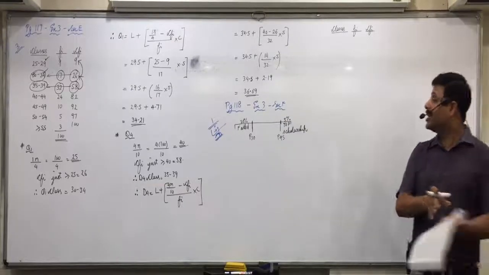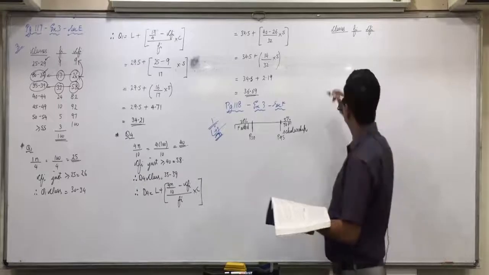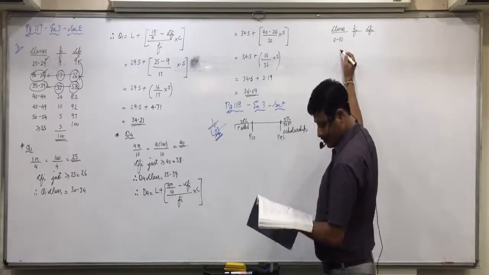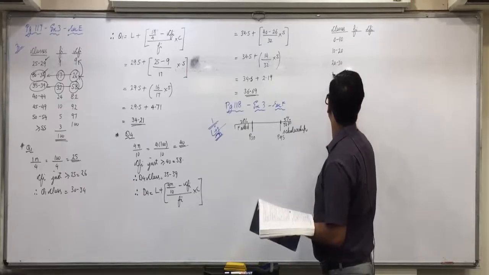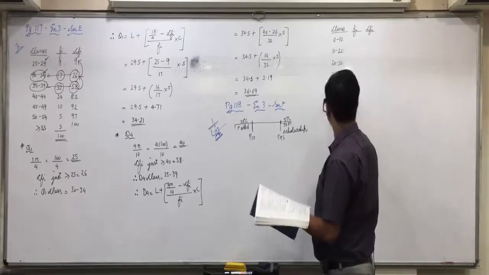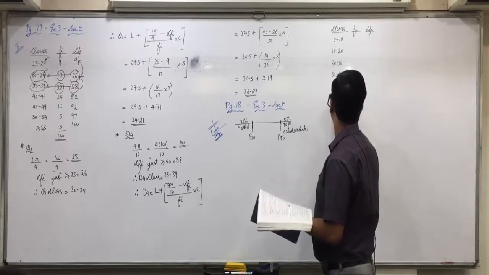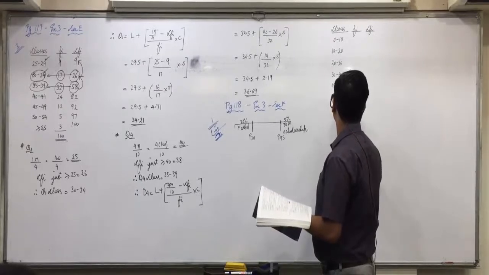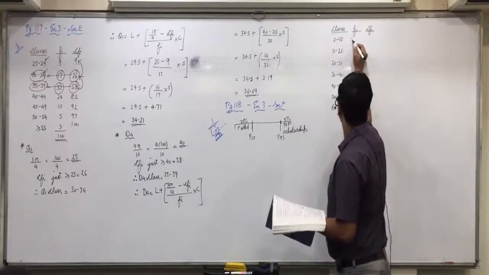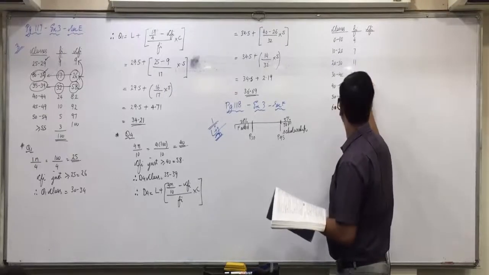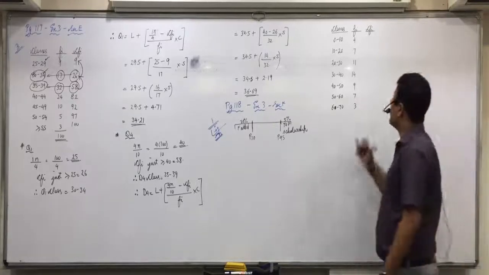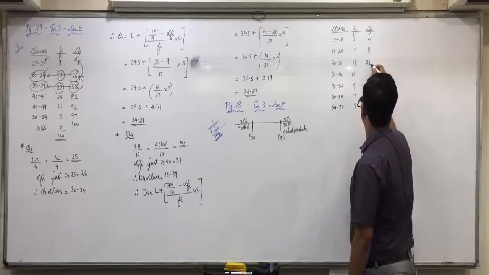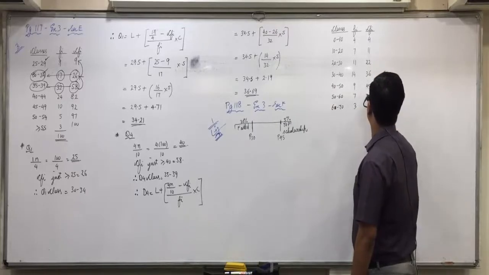Now write down the classes and frequencies. Now CFI: 4 plus 7 is 11, plus 11 is 22, plus 14 is 36, plus 9 is 45, plus 7 is 52, plus 3 is 55.